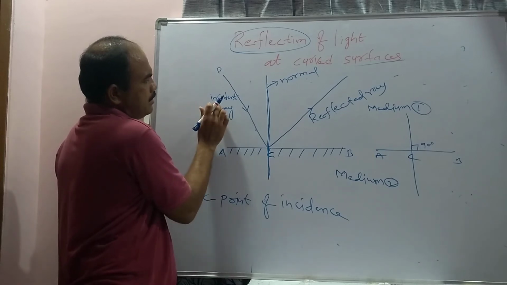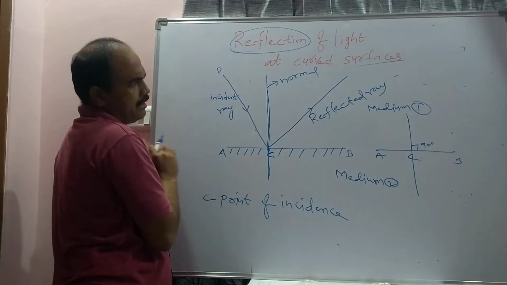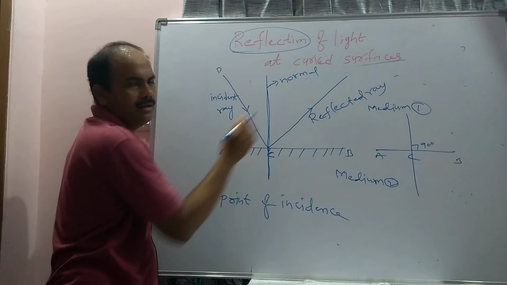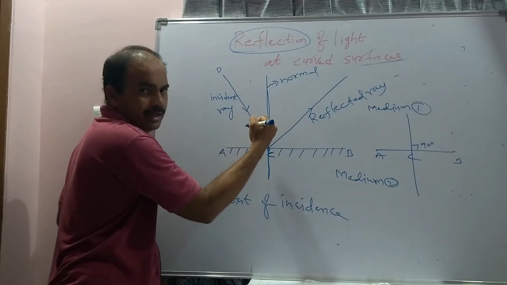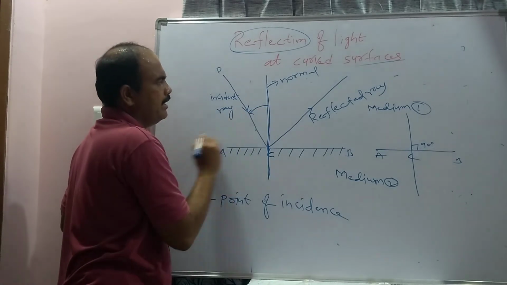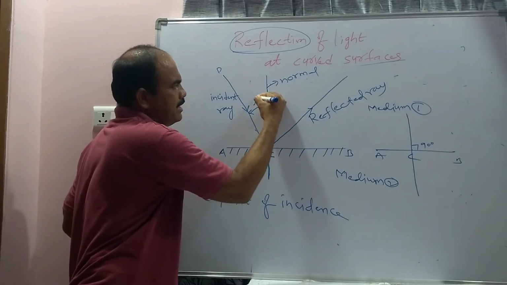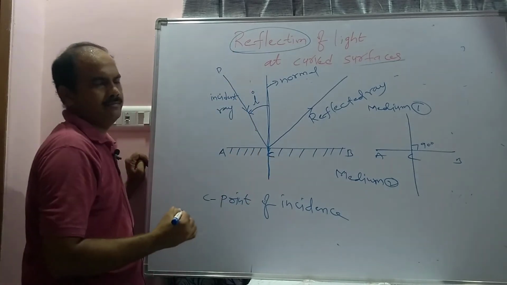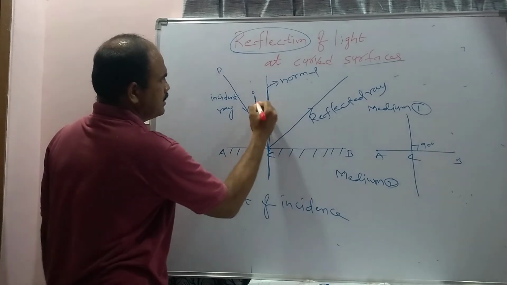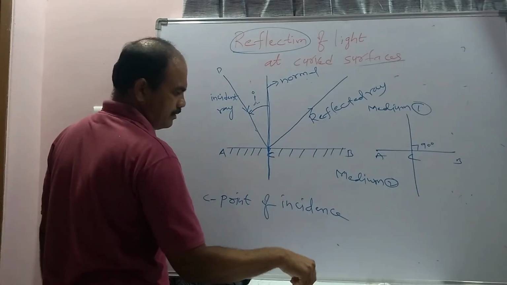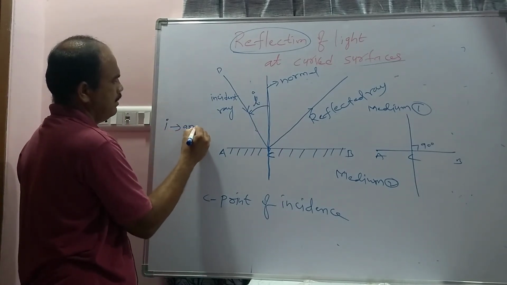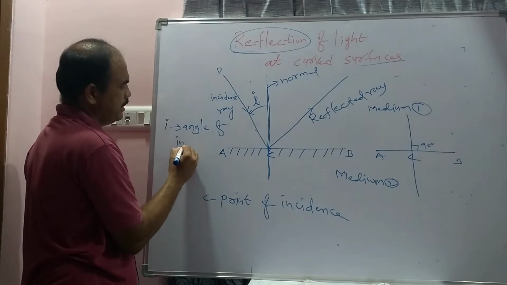Now, when we draw the normal, this incident ray will make some angle with the normal, and this reflected ray also makes some angle with the normal. If you measure the angle by taking the protractor, the angle between the normal and the incident ray will be known as what? Angle of incidence. It is represented with the letter I. So this angle is called I. What is I? Angle of incidence.